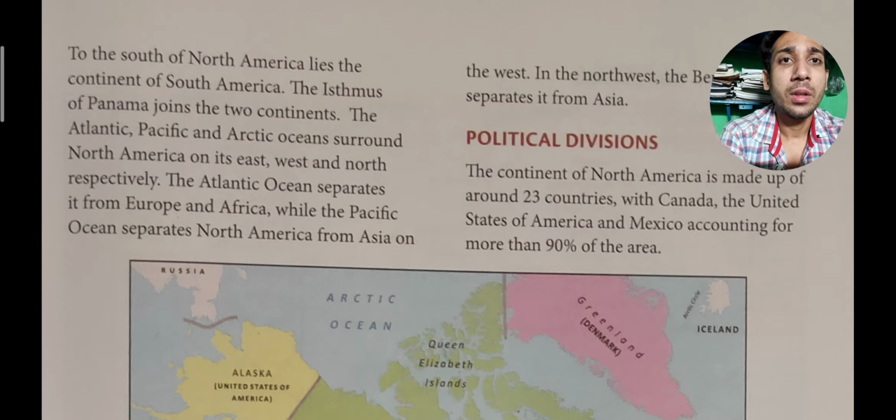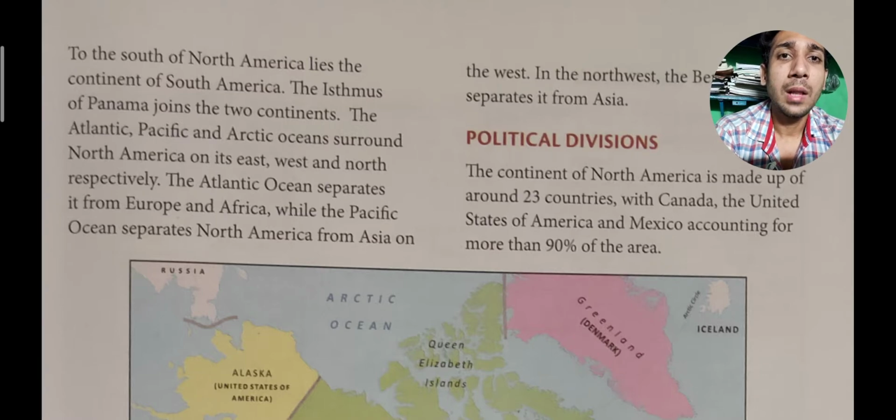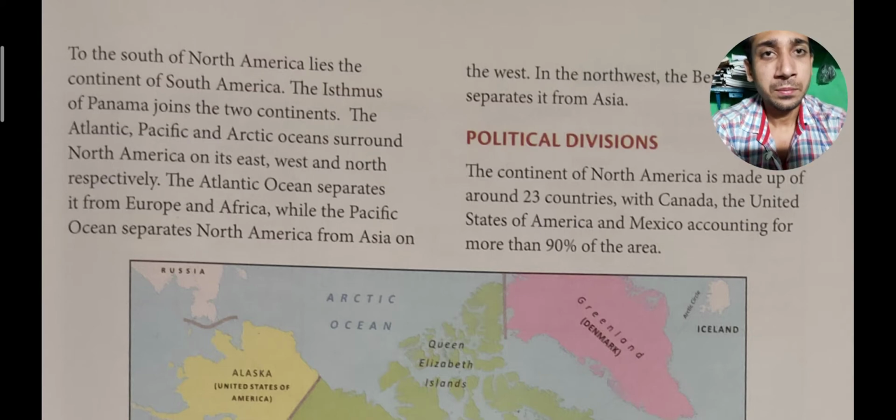To the south of North America lies the continent of South America. The Isthmus of Panama joins the two continents. The Atlantic, Pacific, and Arctic Oceans surround North America on its east, west, and north, respectively. The Atlantic Ocean separates it from Europe and Africa, while the Pacific Ocean separates North America from Asia on the west.